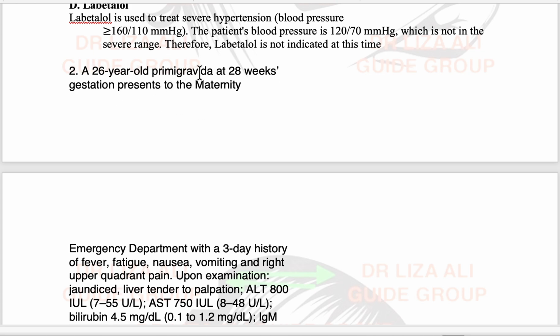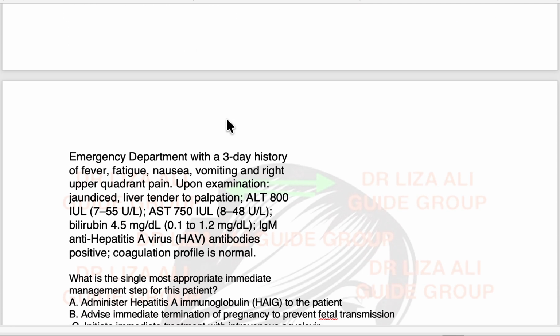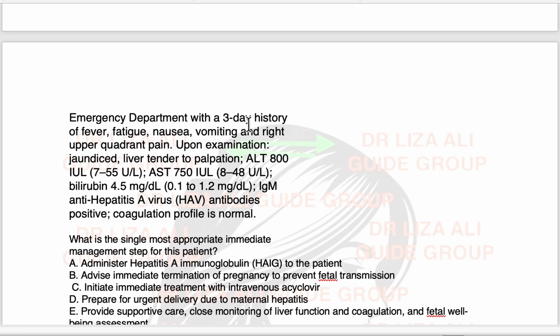A 26-year-old primigravida at 28 weeks of pregnancy comes to the maternity emergency department with a history of fever, fatigue, nausea, vomiting and right upper quadrant pain. Upon examination, she is jaundiced and her liver is tender on palpation.